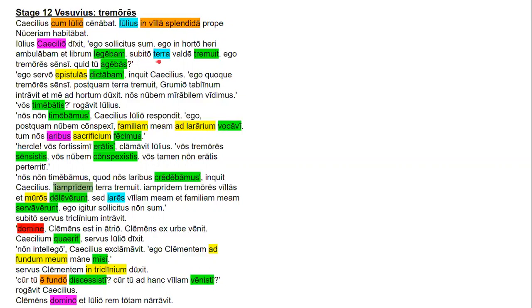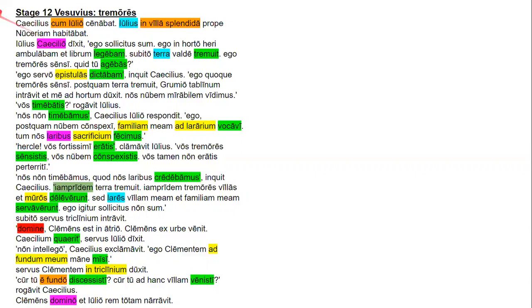Subito is an adverb. Terra is the nominative subject. Valde is an adverb. Tremuit is the perfect tense verb. Ego is the personal pronoun, subject of the next sentence. Tremores is the accusative direct object, and sensi is the perfect tense verb, first person singular, by the way. Quid is the accusative direct object. It is an interrogative pronoun, indicating that this is a question. Tu is the subject, and agebas is the first time that we have seen a second-person singular imperfect tense verb, ended by -bas, B-A-S.